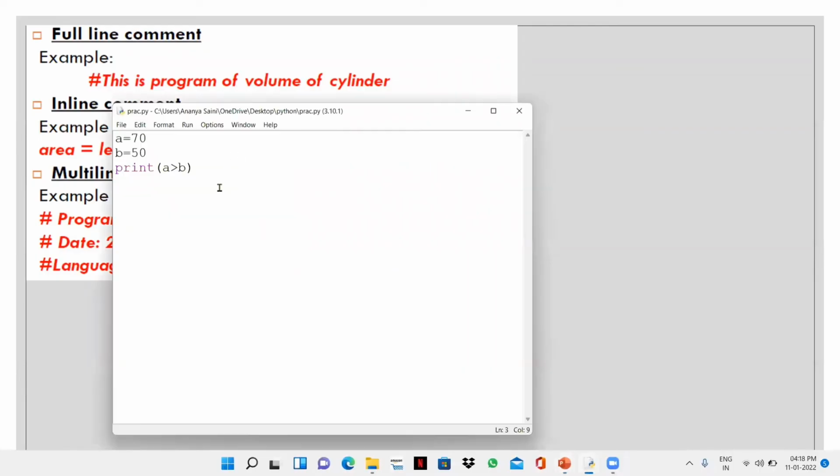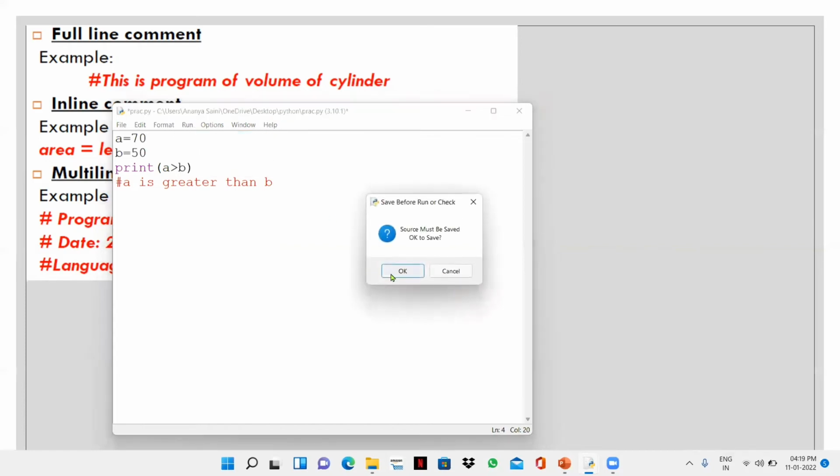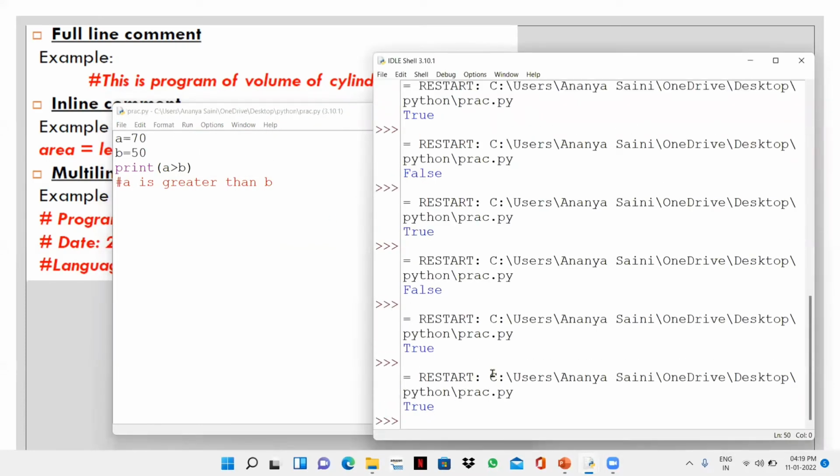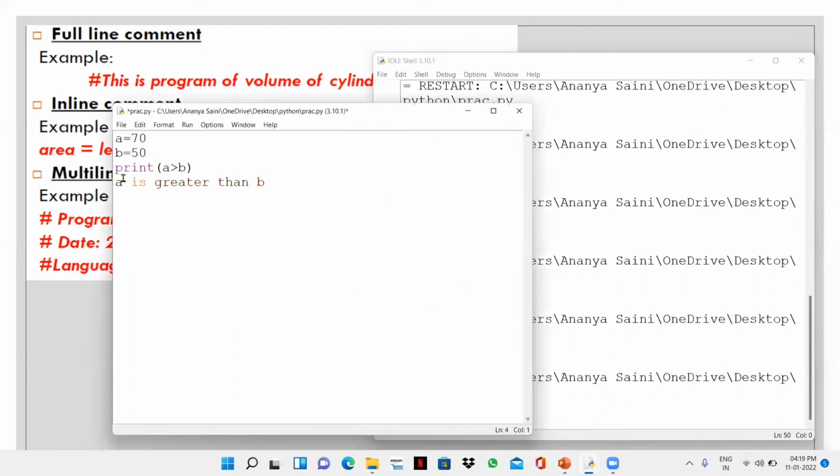For example, here I have written this. If I write a comment here, comments are denoted with this hash. I write A and B are, if I already know, yes, A is greater than B. Now this statement is not going to be printed and this won't make any difference in our coding. See, there is no difference. Now, if I write it like this without a hash, then it's going to make a difference.